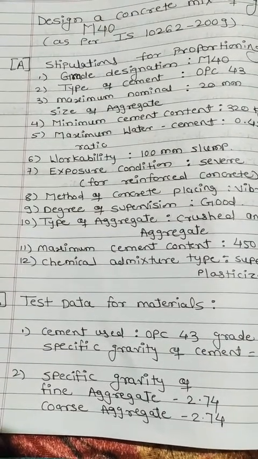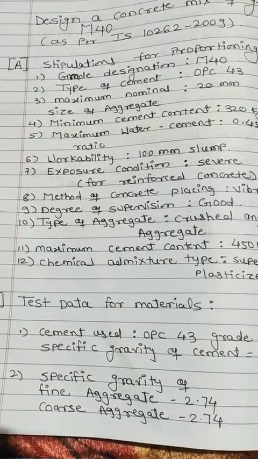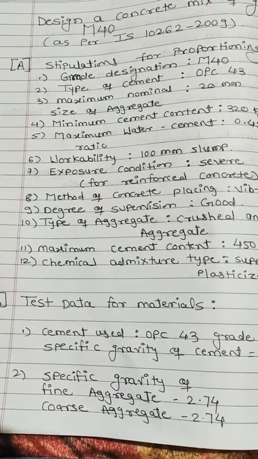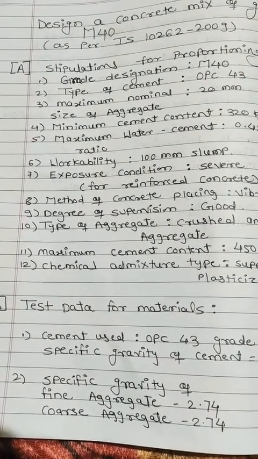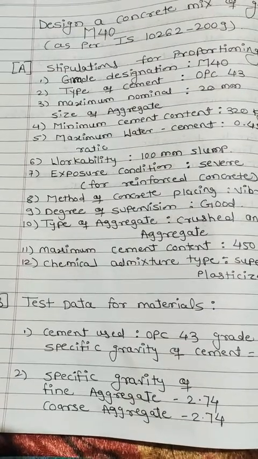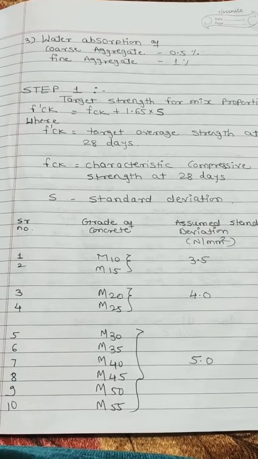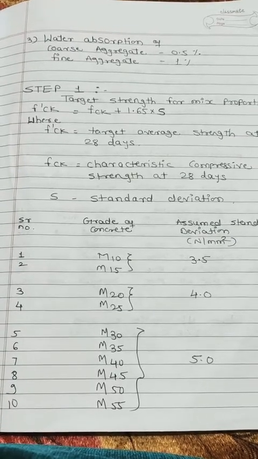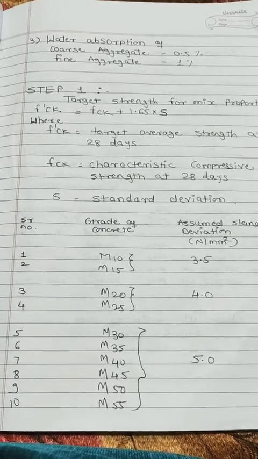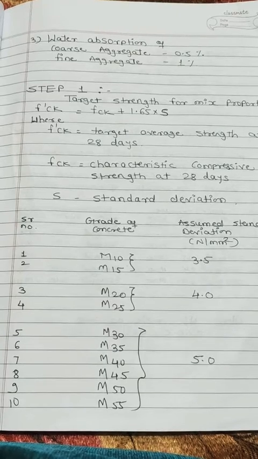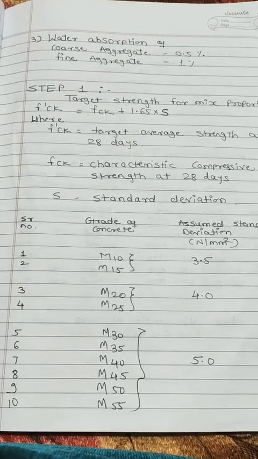Specific gravity of coarse aggregate is 2.74. It is determined by the density basket method. Third, test data, water absorption of coarse aggregate is 0.5% and fine aggregate is 1%. It is determined by the oven drying method.